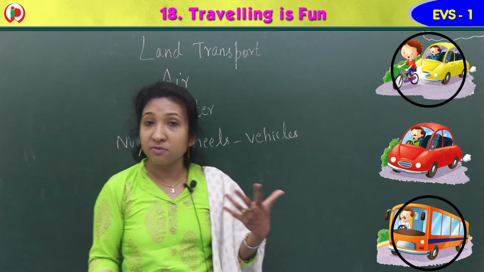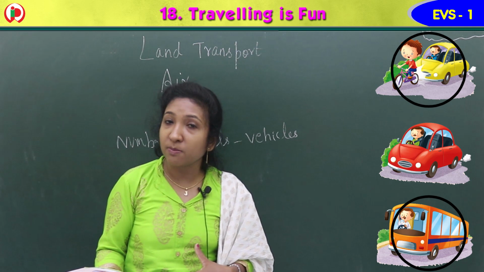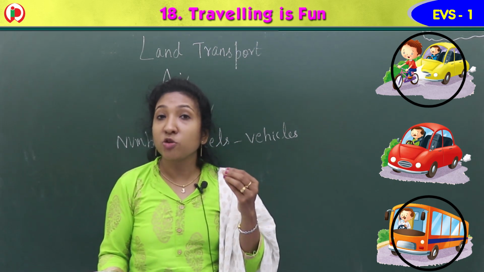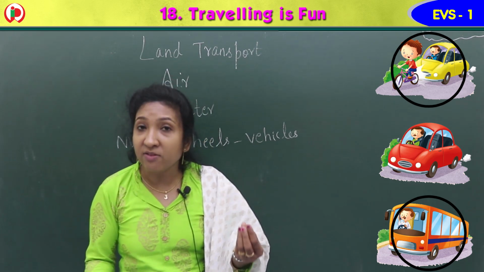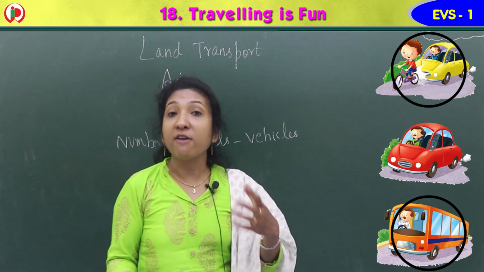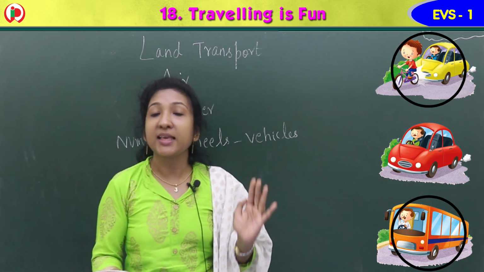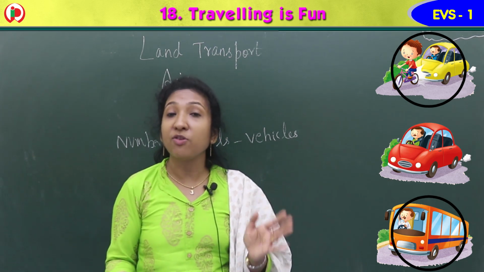And when they drive a car, they compulsorily should wear the seat belt. These are some rules that we should follow when we drive a vehicle. Then only we can drive carefully to avoid accidents, to save our lives, isn't it? So drive very carefully. If you are riding a bicycle also, drive very carefully.